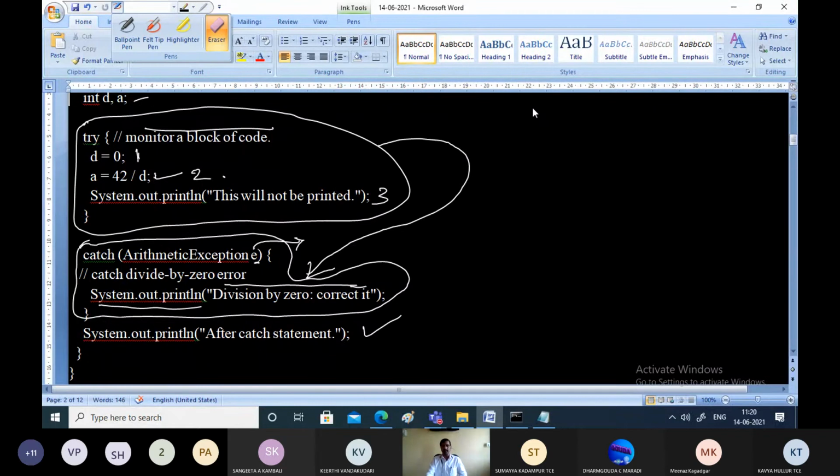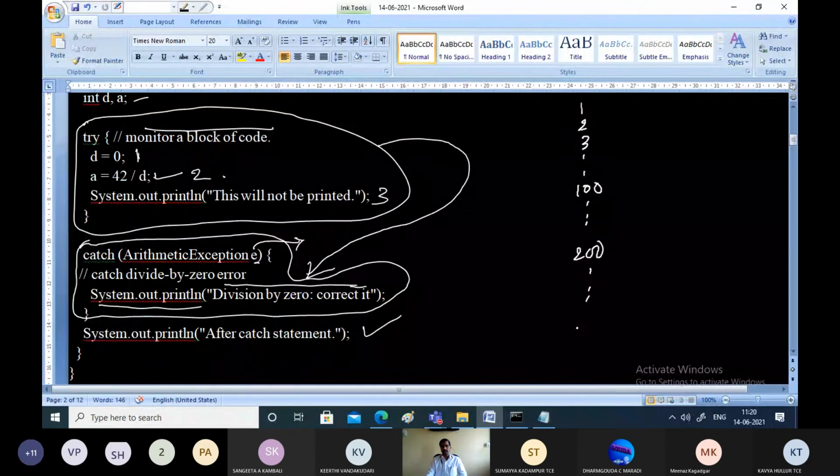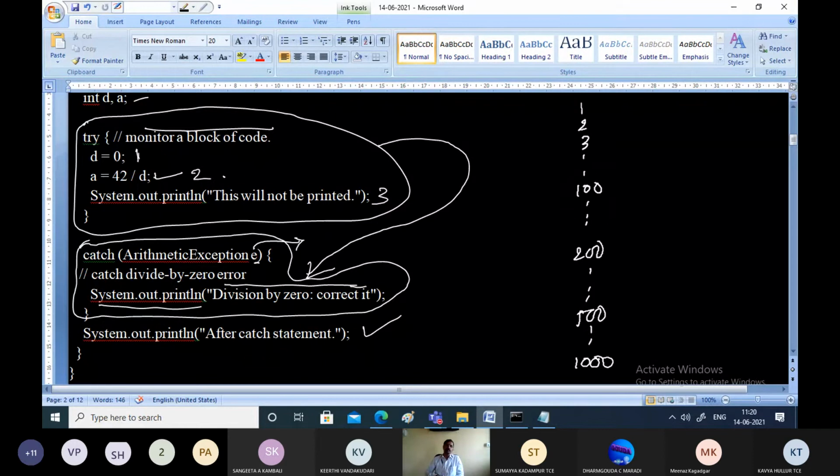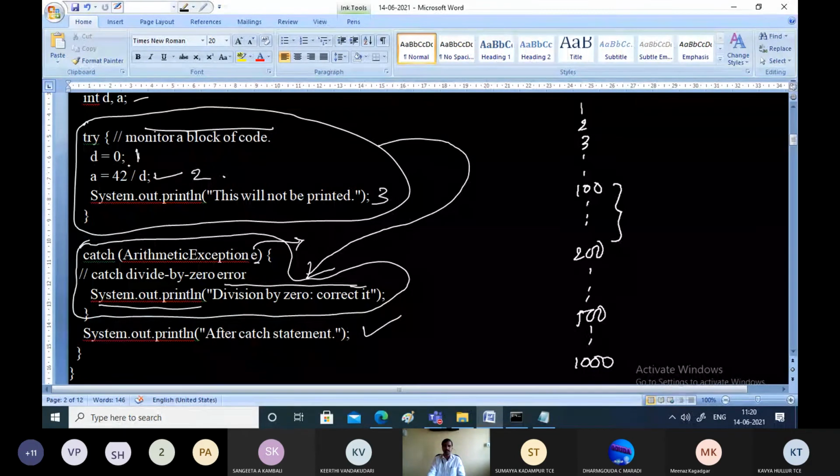So I'll just try to explain this in this way. Assume a program is written with line number 1, 2, 3, so on up to line number 100, then line number 200, then up to 500, then 1000 lines of code. Somewhere from here to here, you have written a try block. This is your try block.